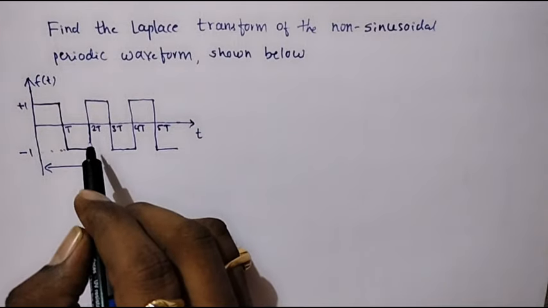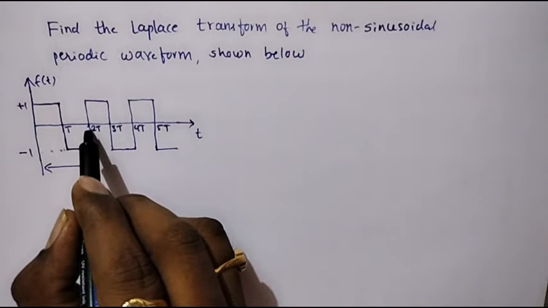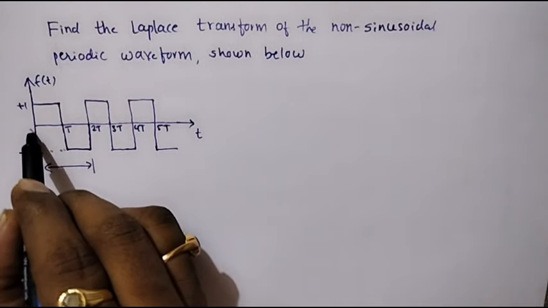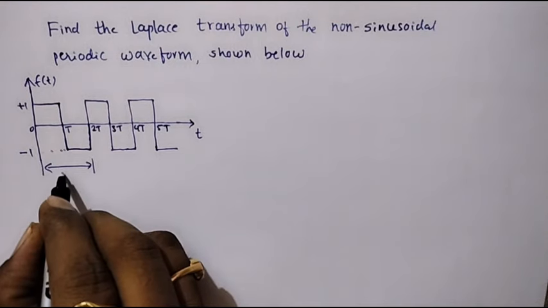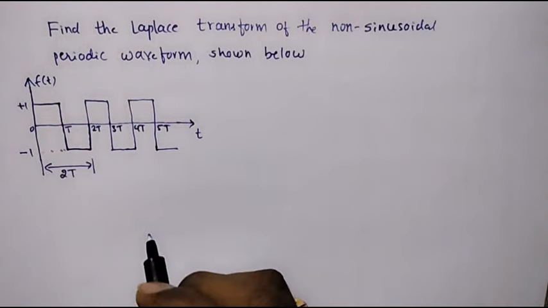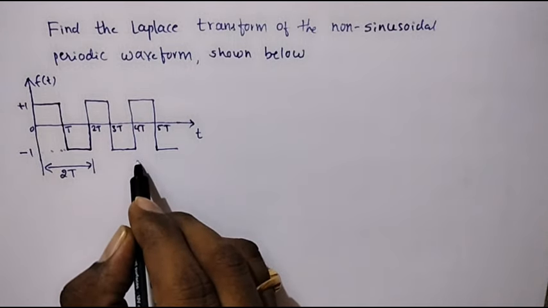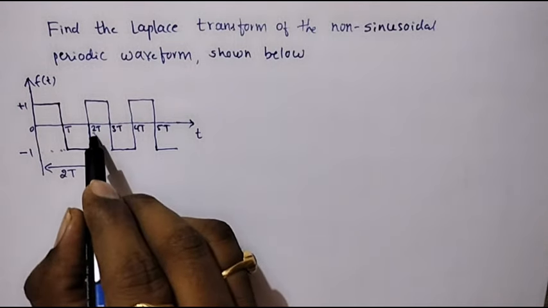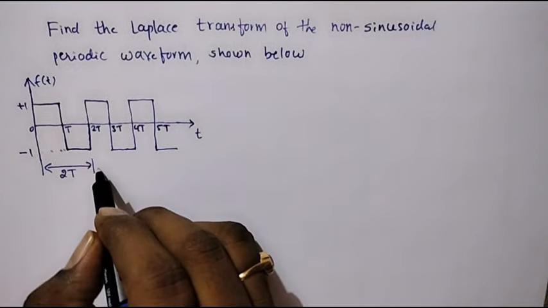Now the question is how to calculate the period of the signal. Here the signal ends at 2T and starts at t equal to 0. That is 2T minus 0 is the period of the signal, that is 2T. Similarly, we can take any cycle, the period will be the same. If we consider 2T to 4T, 4T minus 2T, again it gives 2T.